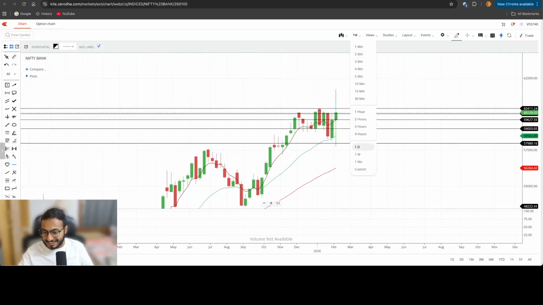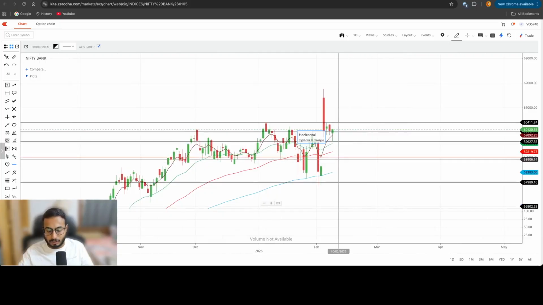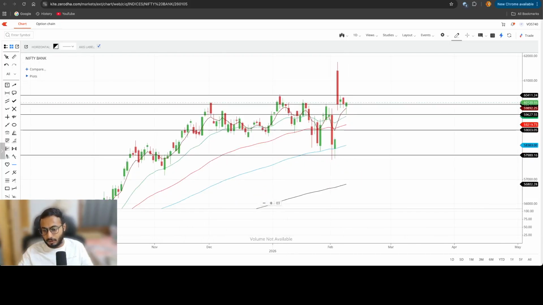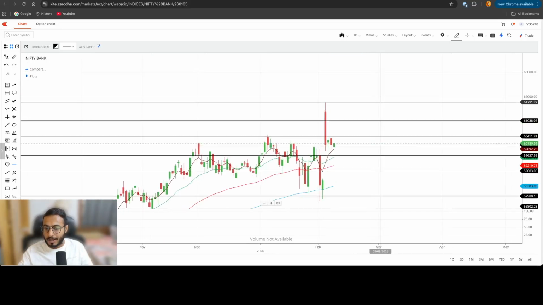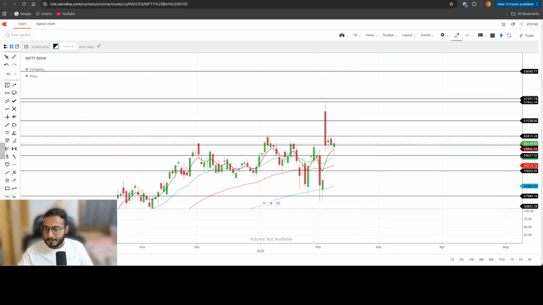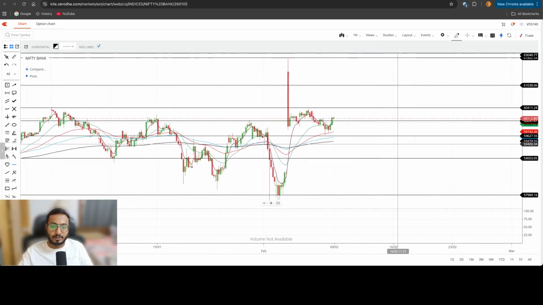But I'm not seeing Bank Nifty as a strong weak candidate that it will fall. The only danger for Nifty and for the whole market is the break of Friday's low, right? If Friday's low is getting broken down, I think then it's again a little bit tricky for the market. For Bank Nifty, if at all we start going above 60,400 or 60,500, 61,000 will be a piece of cake. Above 61,000, 61,800, 62,000, 63,000. That's it. Bank Nifty is the most easy index to trade.